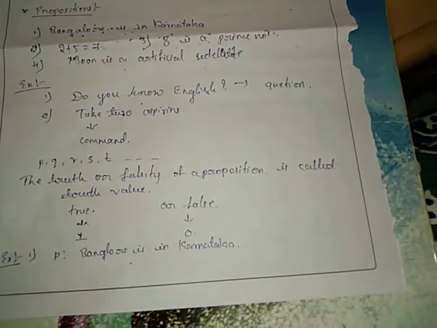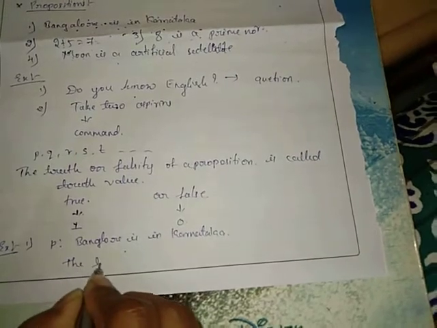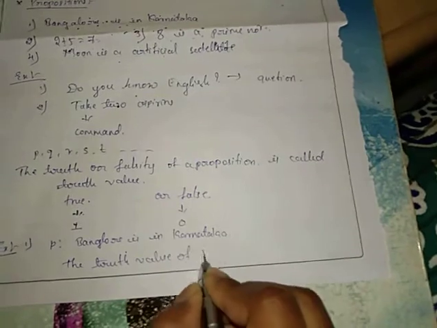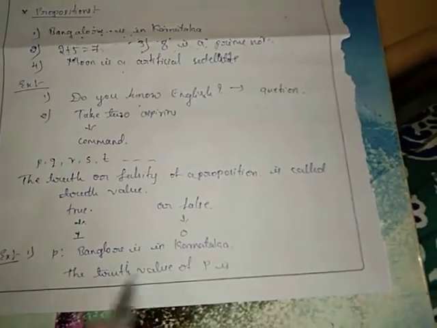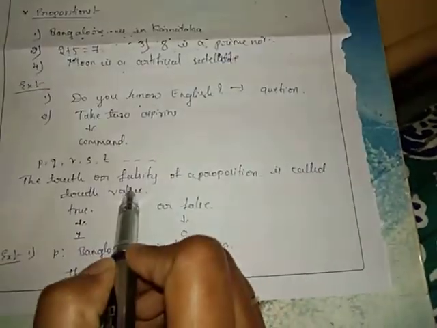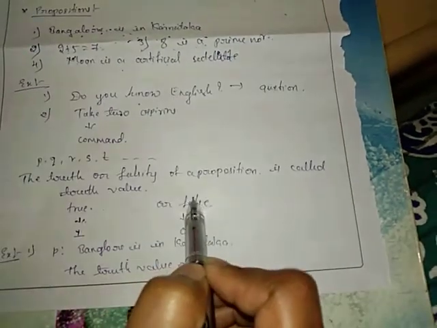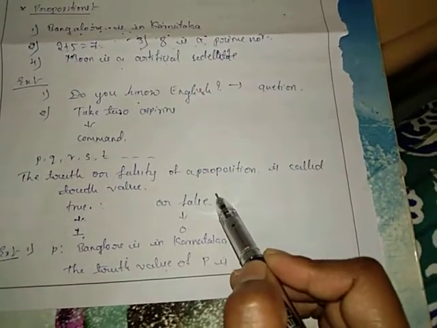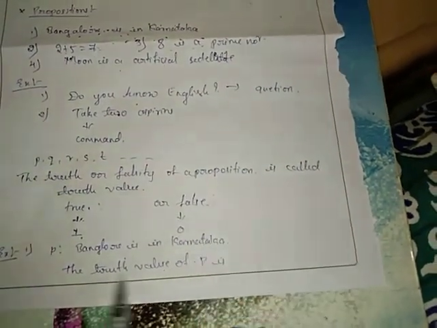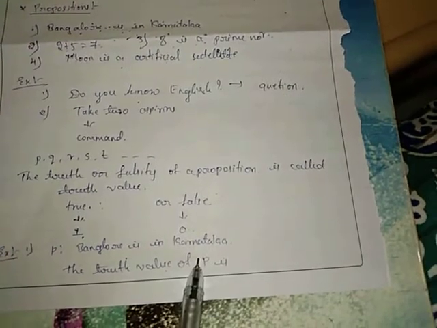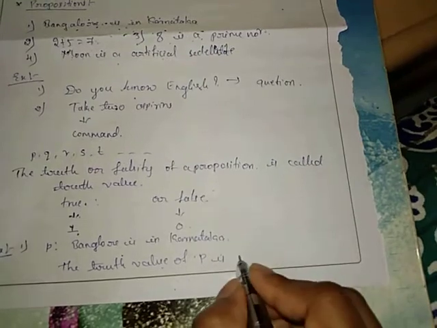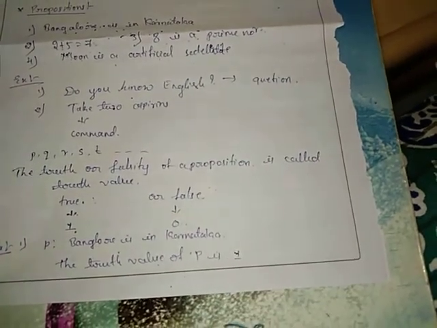Consider the statement as P. So now we have to give the truth value for the statement P. The truth value of P means, is the statement true or false. If it is true, then the value is 1. If it is false, then the value is 0. Here Bangalore is in Karnataka, the statement is true. If the statement is true, then the truth value is 1.